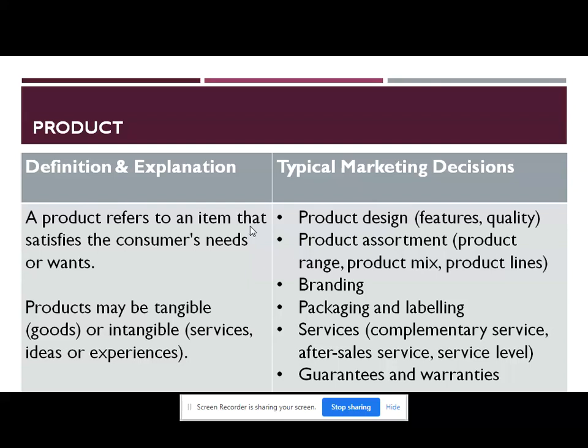Branding is also an important marketing decision in product. It also includes packaging and labeling of the product and various services associated with the product. Those services can be complementary services, after sale services, and various levels of services. The guarantees and warranties, along with the product and services, are also part of the product. So this is the first P of marketing, that is product. Again, I repeat, a product refers to an item that satisfies consumers' needs or wants. So this is the basic product.